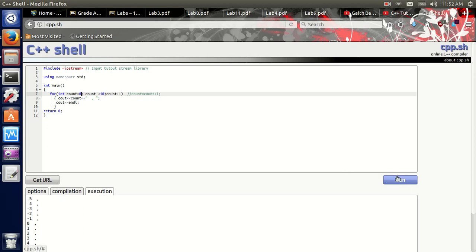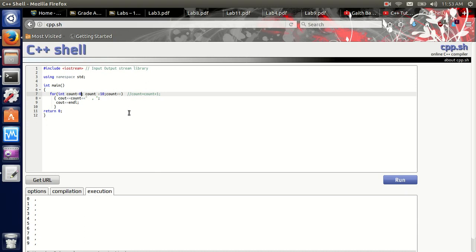So here's what's happening. Integer count equals 0. Is count less than 10? Yes. So cout count, 0, space, comma, and end line. Now it's finished, go back and increment count. Now count is 1. Is 1 less than 10? Yes. Cout count, 1, space, comma, and end line, increment, count is 2 now, it will output 2, and so on.